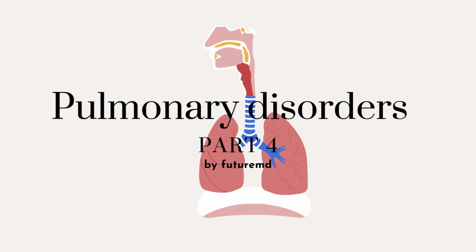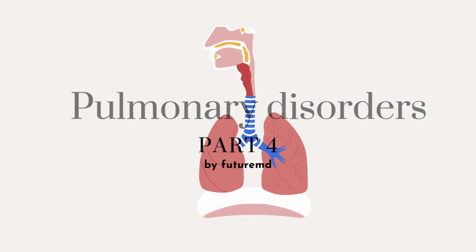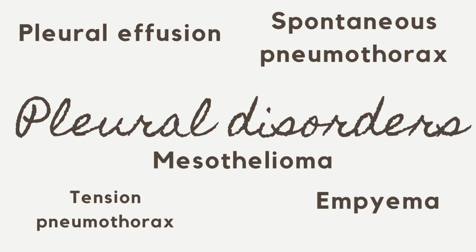This part is built around real clinical cases, helping you recognize red flags, link pathology to symptoms, and sharpen your diagnostic reasoning. Let's begin with pleural disorders, the interface between lung and chest wall, where breath can be lost or saved. Let's begin with pleural disorders, where pathology affects the thin, double-layered membrane surrounding the lungs.